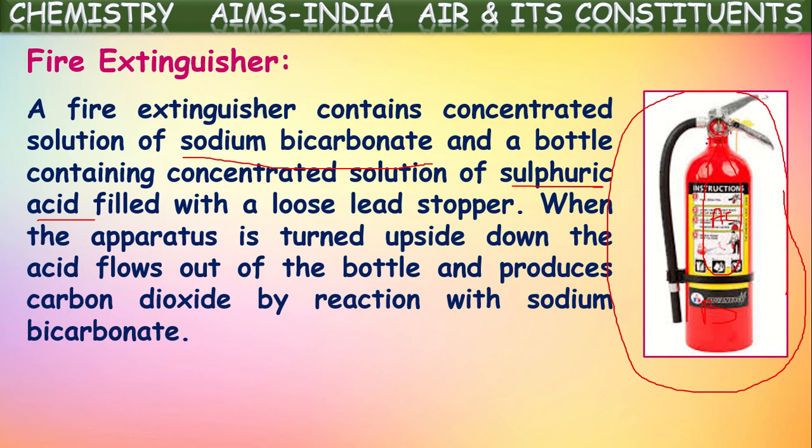Now, when we press this nozzle, these two will be mixed here at the nozzle. So acid and base will react here so that they form carbon dioxide gas, which will be evolved out through this pipe. They will expose this to the fire-causing objects, and immediately that fire will be put off. In this way, carbon dioxide gas is used in fire extinguishing. The major important point here, as carbon dioxide is used as a fire extinguisher, is that it is a non-combustible gas as well as a non-supporter of combustion. Right?